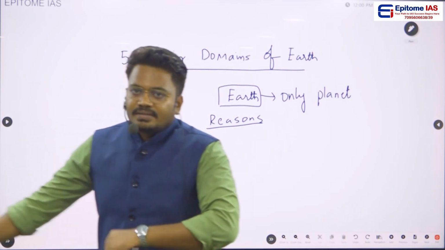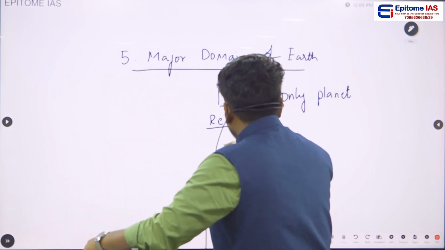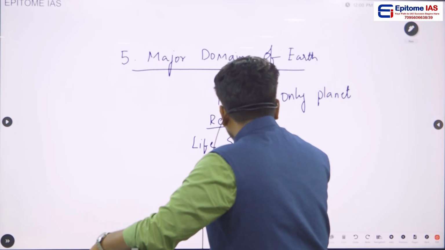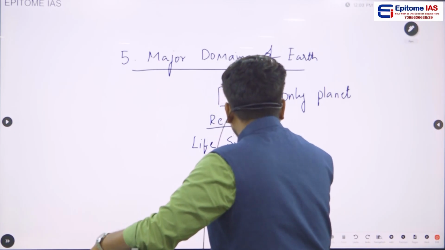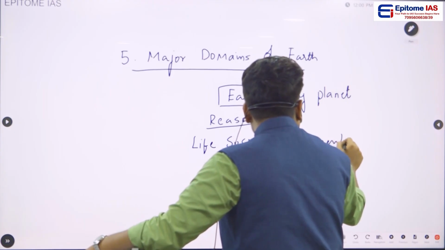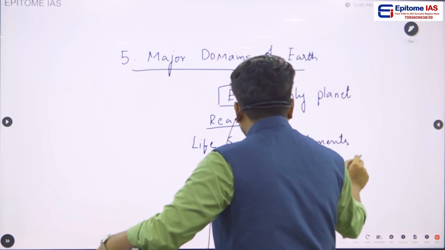Okay, if you see the reasons why only Earth is having life, the reason is very simple, because on the Earth we are having a life supporting or life sustaining elements. So what are these life sustaining elements?